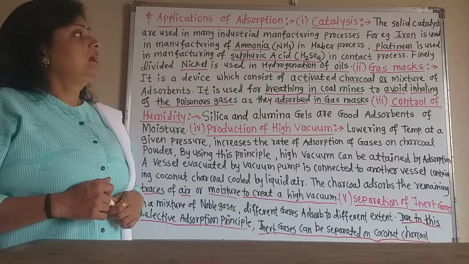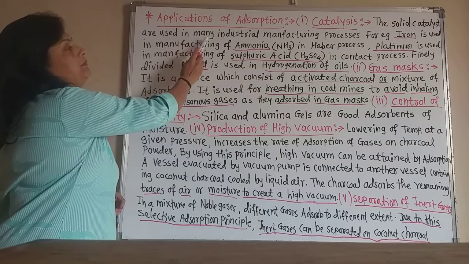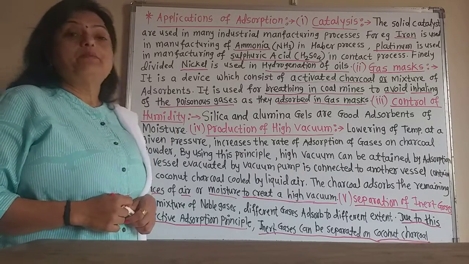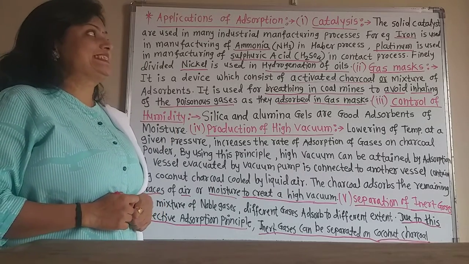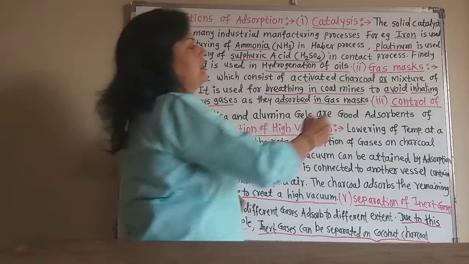Solid catalysts are used in many industrial manufacturing processes, and the first solid catalyst is, for example, iron.